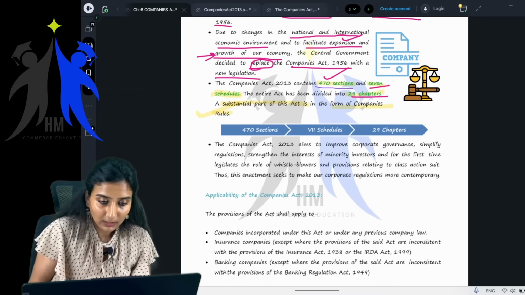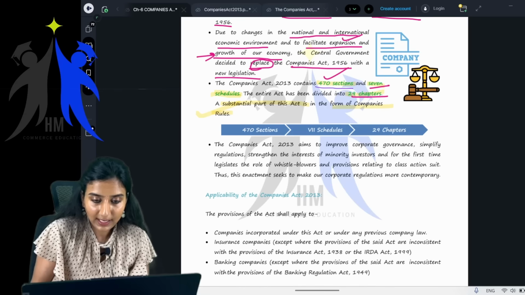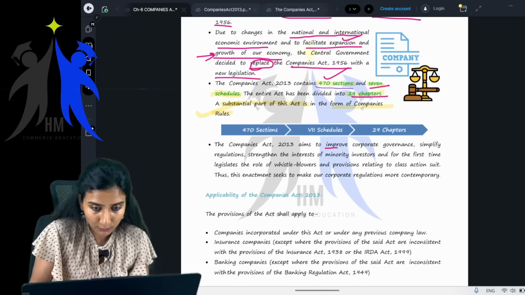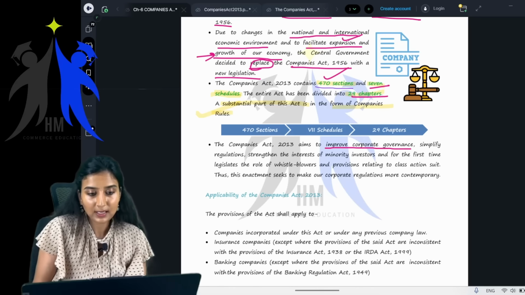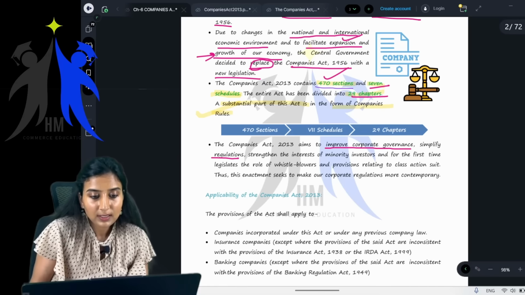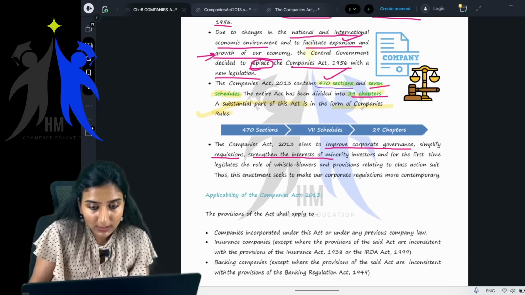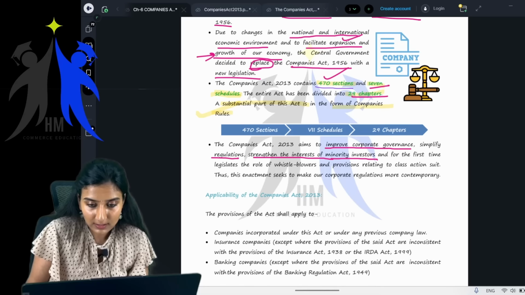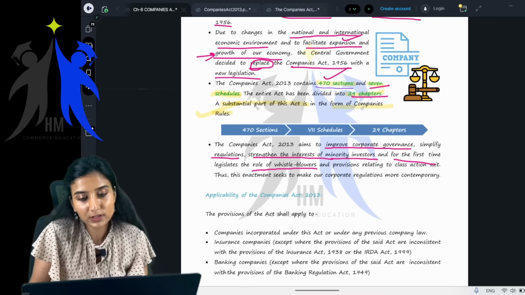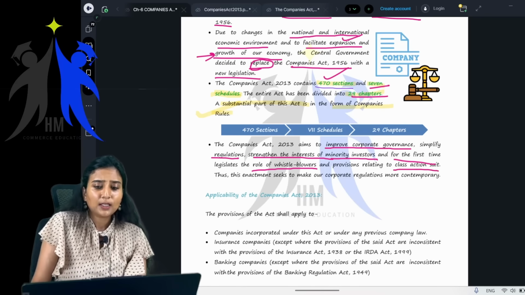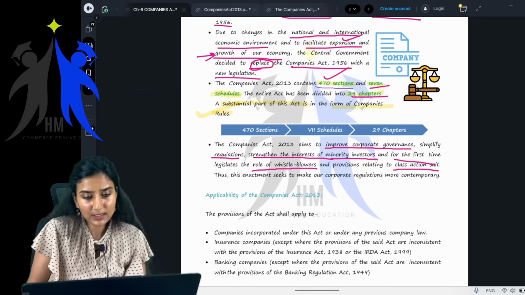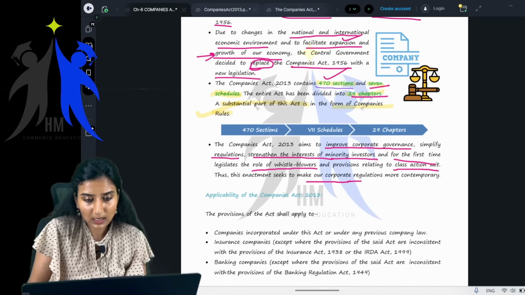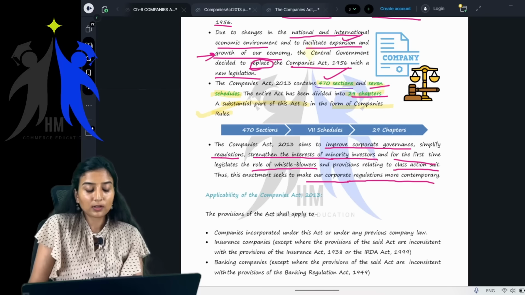The Companies Act 2013 aims to improve what? Improve corporate governance, simplify the regulations, strengthen the interests of minority investors, and for the first time legislates the role of whistleblowers and provisions relating to class action suit. Thus, this enactment seeks to make our corporate regulations more contemporary.